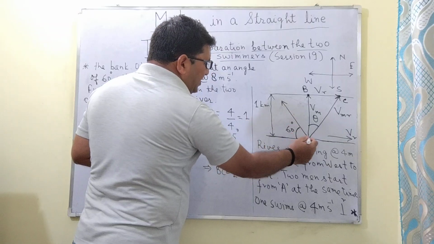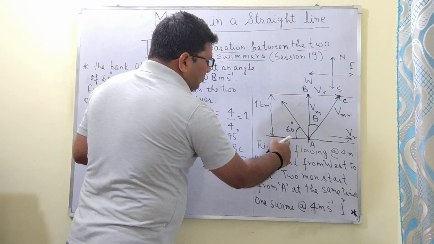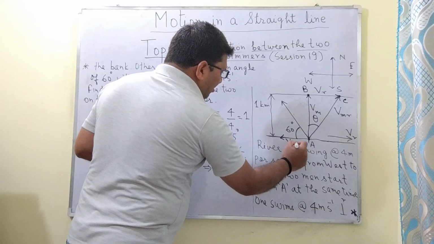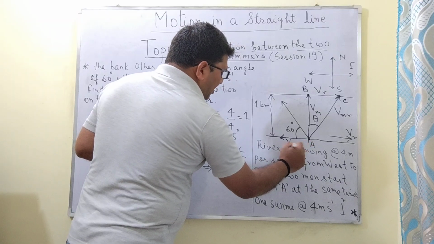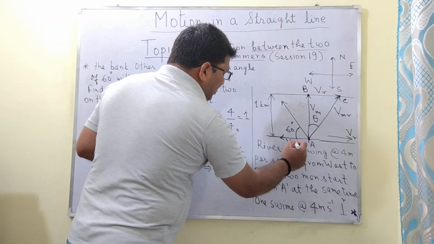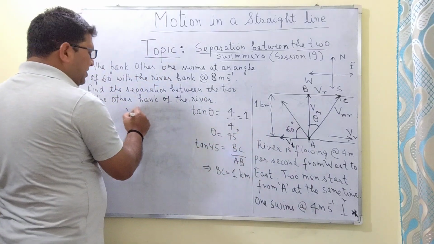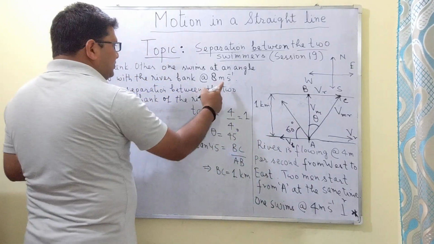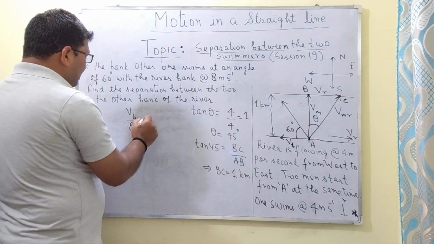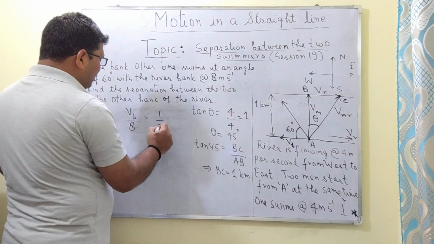The velocity component along the river bank, let us denote it VB, so VB upon V, the velocity of the man in still water, is equal to cos 60, and cos 60 is equal to 1 by 2.